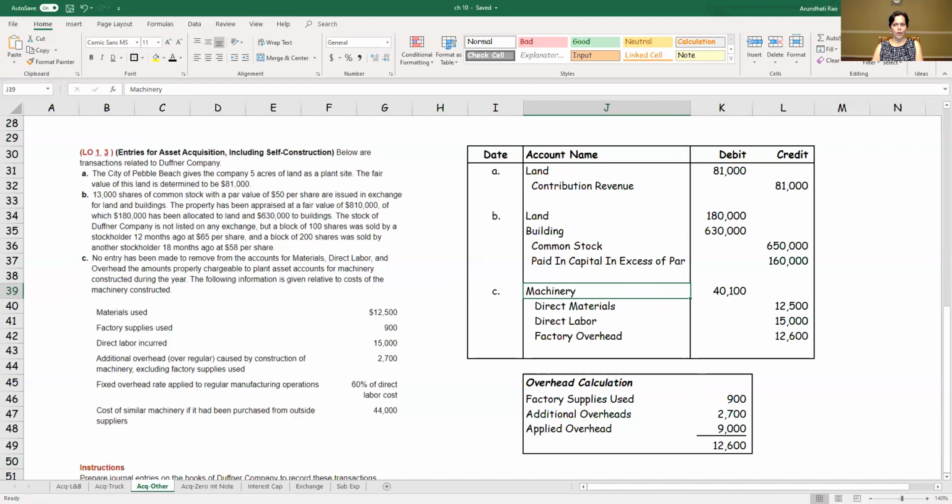The next one we're going to look at is going to be when we have a zero interest bearing note. So this is dealing more with the financing aspect of acquisition, but we will go over that in detail. So that's going to be our next lecture.